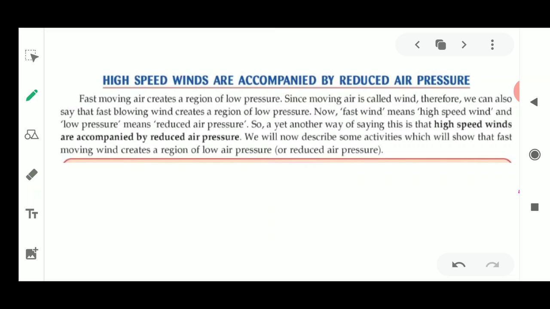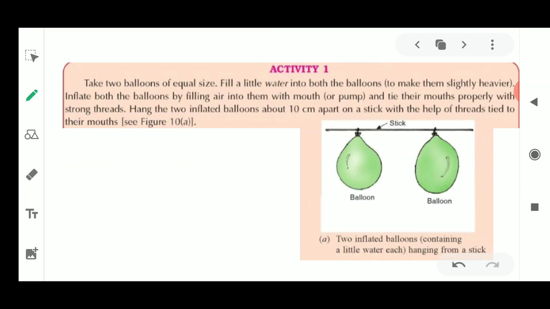This will be described by small activities. The first one is that you have to take two balloons of equal size. Fill a little water in both the balloons to make them slightly heavier. Now blow equal amounts of air into both so they become equal in size. Then we will tie their mouths properly.